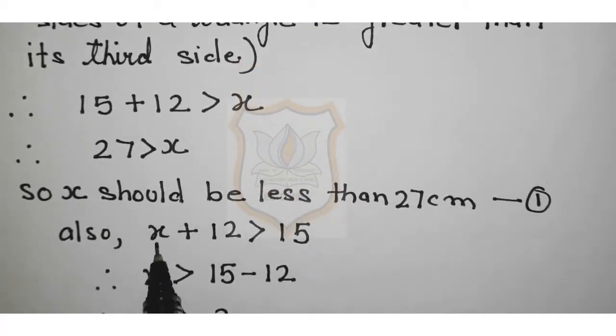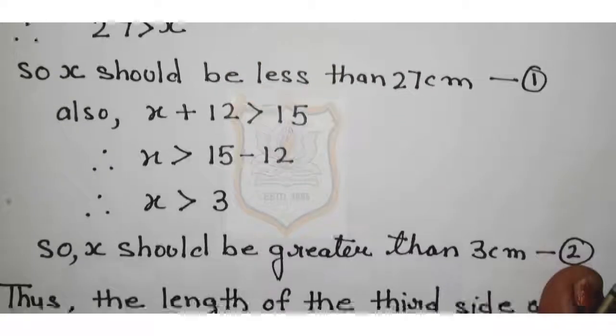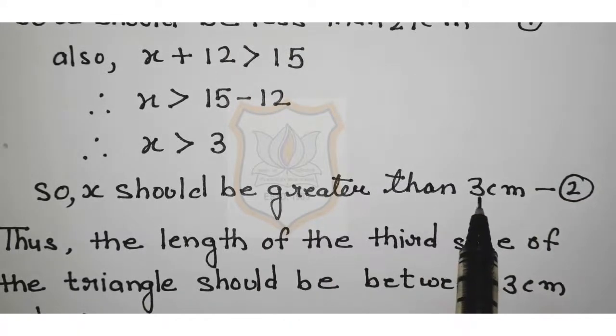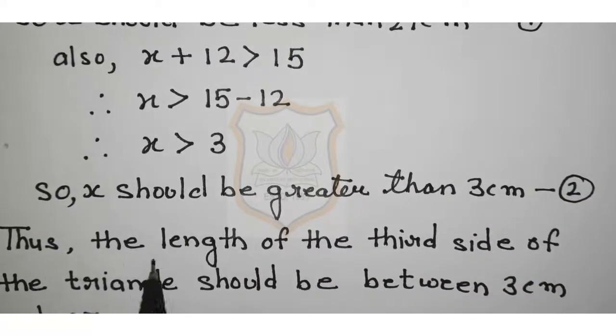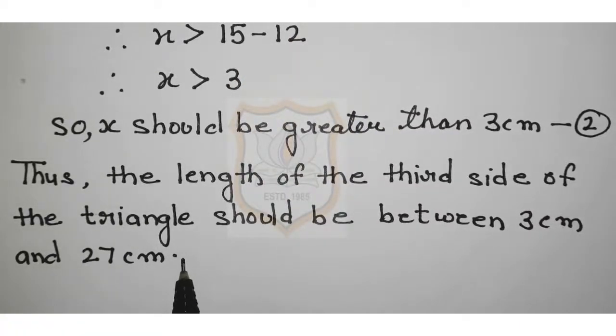Also, x plus 12. Because x is also a side of the triangle, x plus 12 is greater than 15, because as you all know, the sum of the lengths of any two sides of a triangle is greater than the third side. If x is the length of the third side, then x plus 12 is greater than 15. So x is greater than 15 minus 12, therefore x is greater than 3. So x should be greater than 3 centimeter, and thus the length of the third side of the triangle should be between 3 centimeter and 27 centimeter.